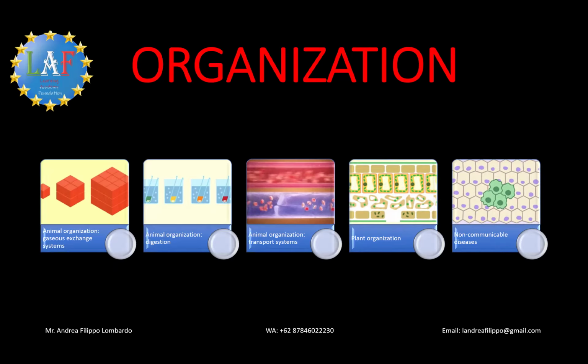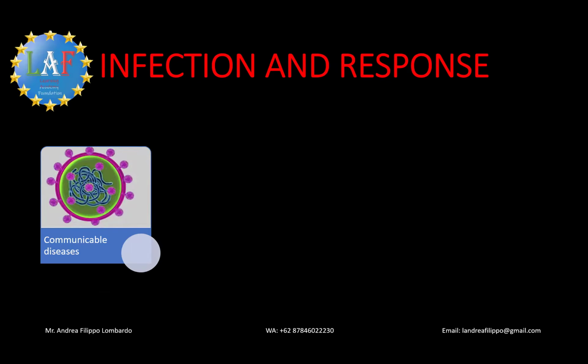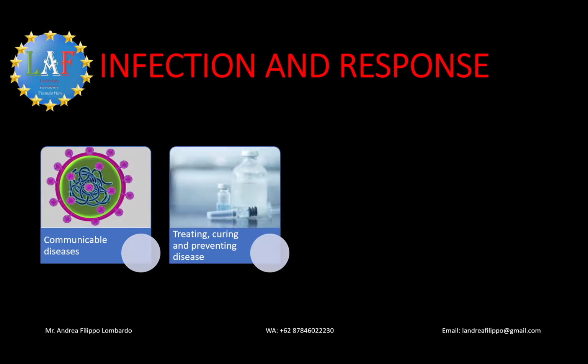The next section will be about infection and response, where the students will see that pathogens are disease-causing viruses, bacteria, fungi, or protists, which can infect animals and plants. Humans have an immune system which can defend them from pathogens. Some diseases can be treated with antibiotics. Vaccinations allow protection against specific diseases, but the level of protection depends on the amount of people vaccinated.